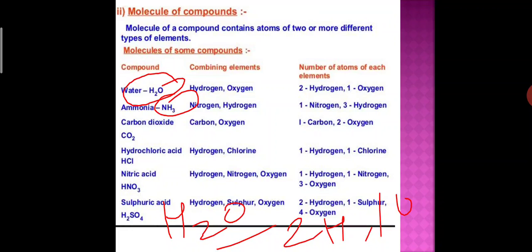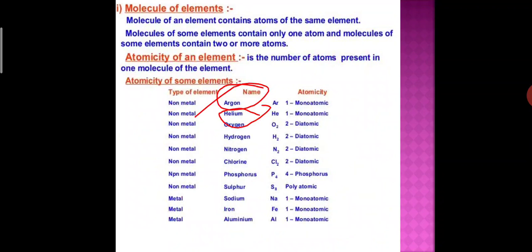And you know, the properties of a compound are different from their elements. So a molecule of a compound contains atoms of two or more different types of elements, and a molecule of an element contains atoms of the same element. Some elements contain only one atom per molecule, or molecules of some elements contain two or more atoms. So you can see argon has only one, they are the noble gases.